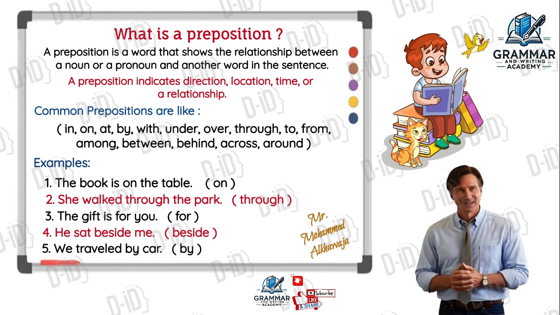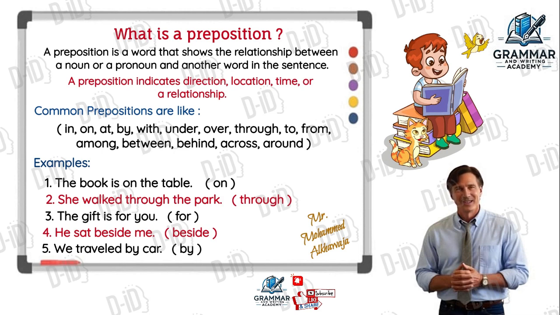Let's have some examples. 1. The book is on the table. The preposition in this sentence is on. 2. She walked through the park. The preposition in this sentence is through. 3. The gift is for you. The preposition in this sentence is for. 4. He sat beside me. The preposition in this sentence is beside. 5. We traveled by car. The preposition in this sentence is by. I think it becomes so clear now.